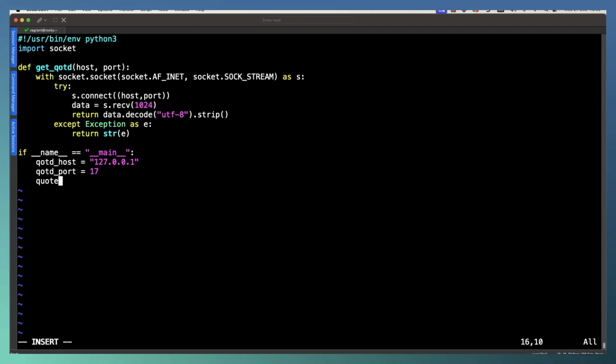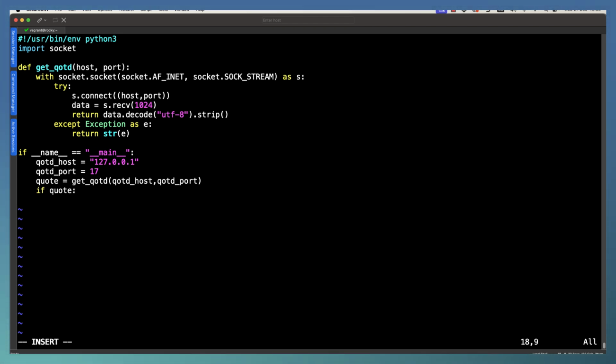We can then go through and populate our quote variable, and our quote variable is going to be populated by running our bespoke function getQuoteD, and then passing through to that our quote of the day host and quote of the day port. So the two arguments that are going to be expected by our function.